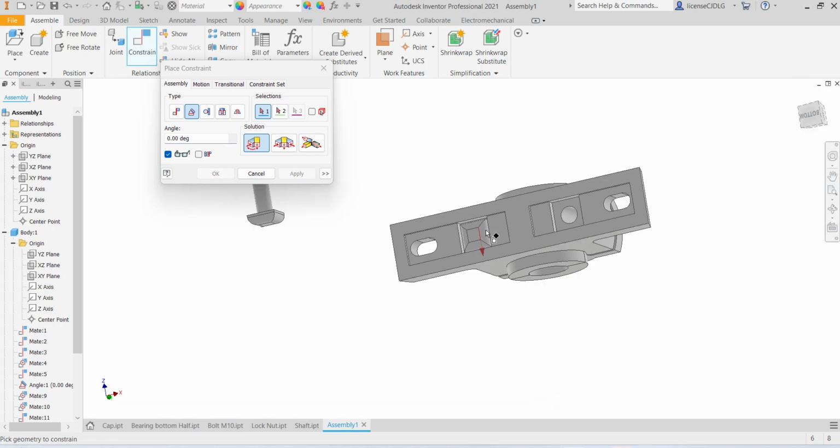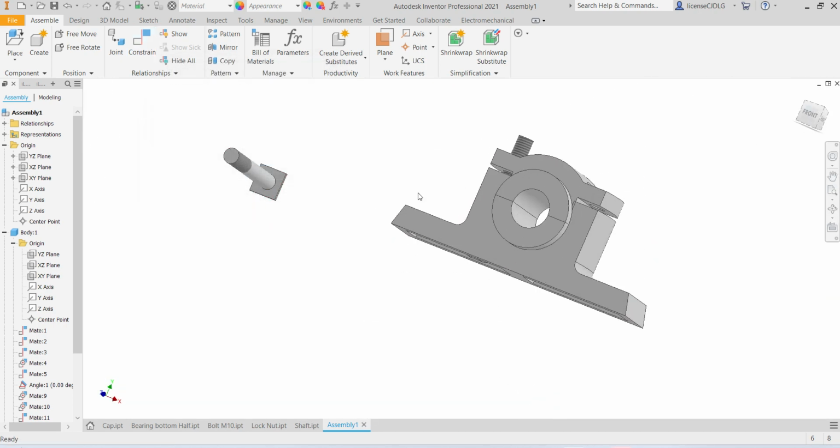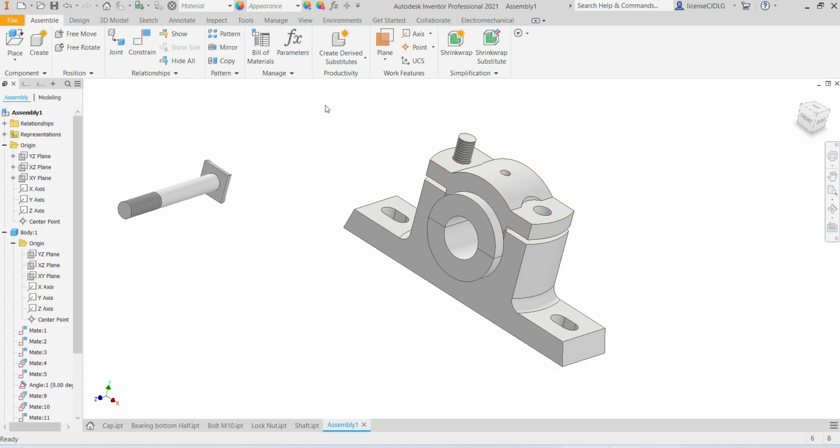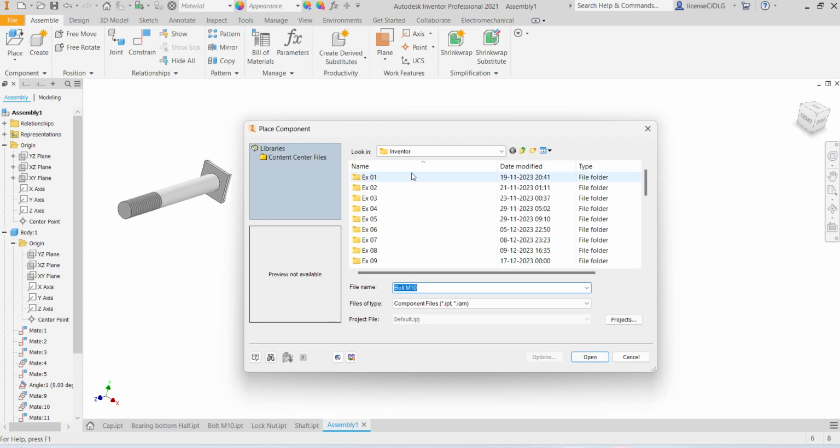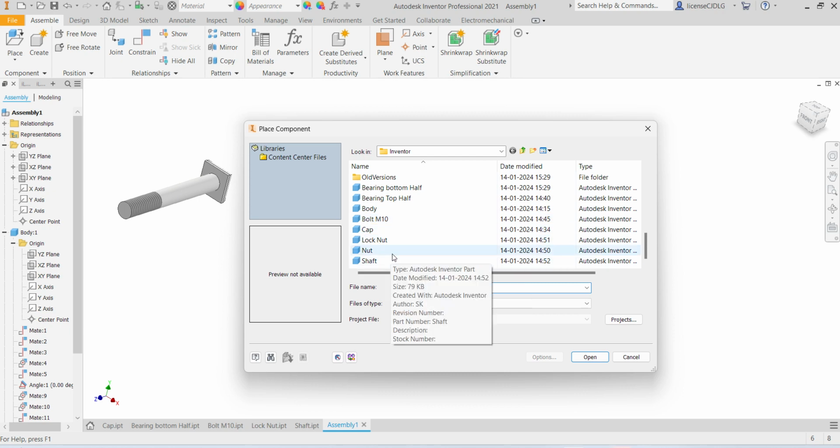Zero degree. Then take the nuts, lock nut and nut.